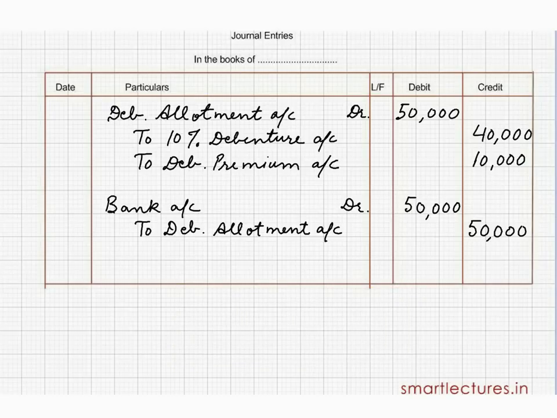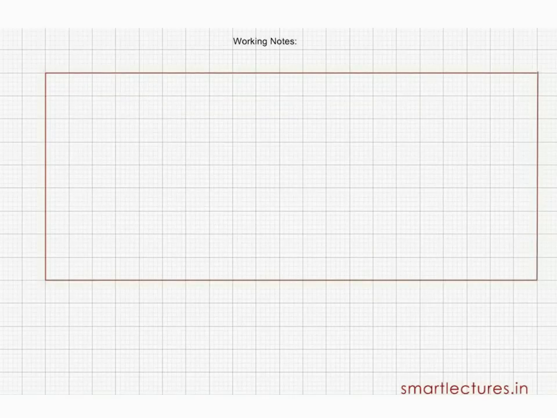Debentures can also be issued at discount, like shares. Suppose company issues 10,000, 8% debentures of rupees 10 each, and these debentures are issued at a discount of rupees 1. I mean to say these are being issued at rupees 9, and the money will be called in 3 installments, 3 plus 3 plus 3.